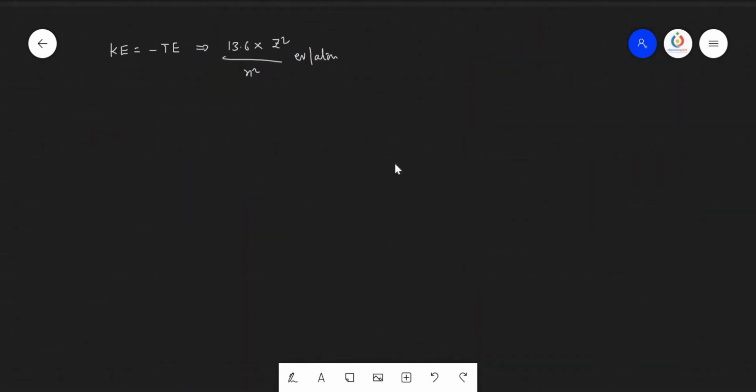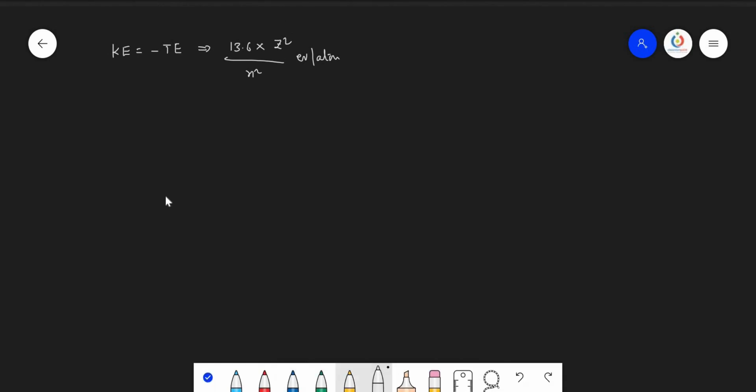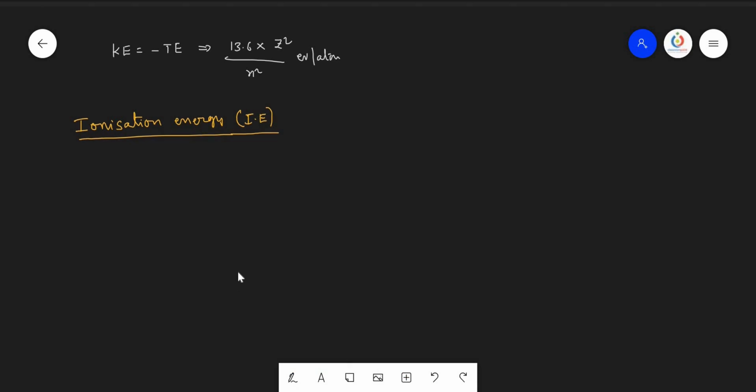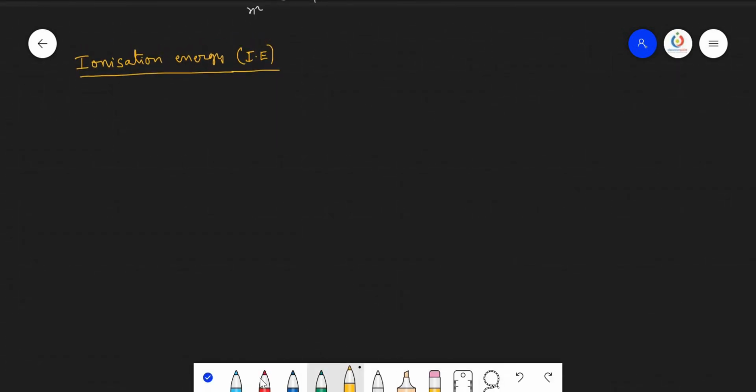Now, let us try to see ionization energy. Actually, we are not discussing the technical definition of the ionization energy. We discuss only the hydrogen ionization energy here. We know that hydrogen has the nucleus and the first orbit, and the remaining orbits are hypothetical, and the electron is present in the first orbit.